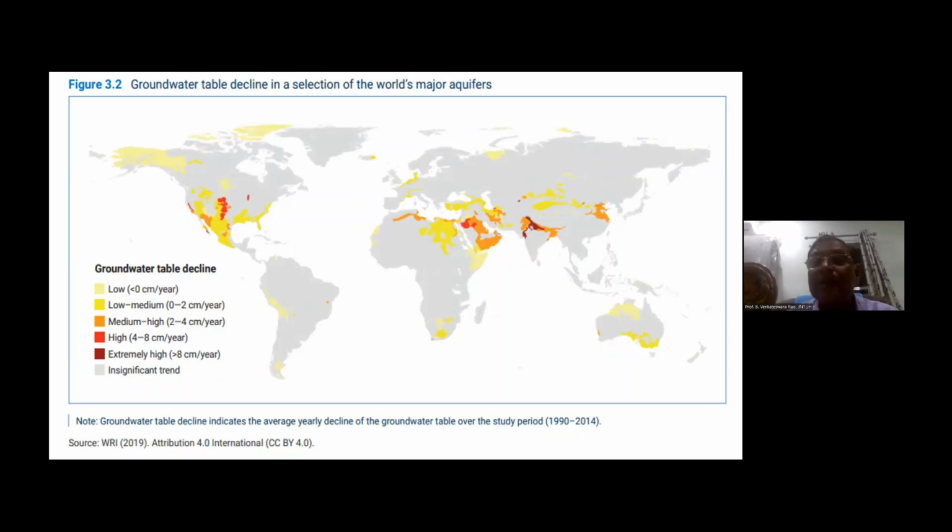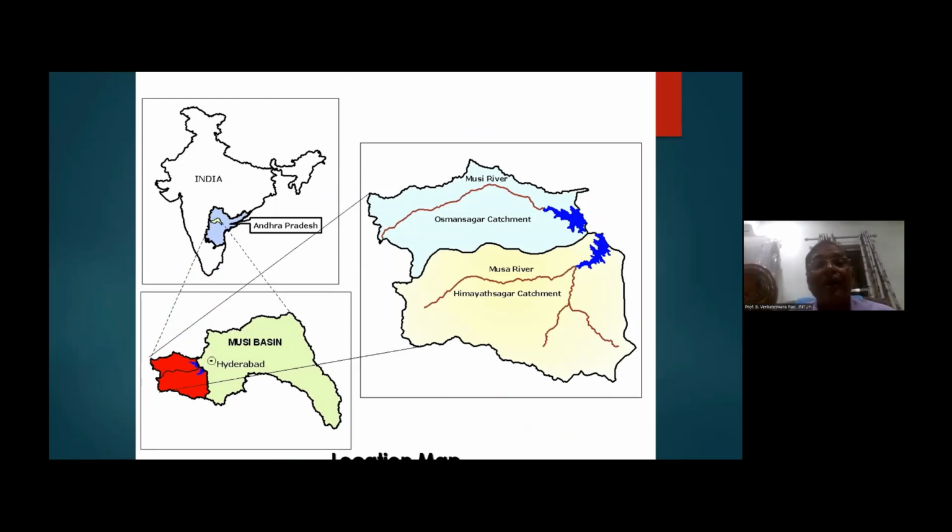One of the densest populations lives in this Indo-Gangetic plain. Let us see now. I am coming to my own study area, where I am residing at Hyderabad, and I have a basin like the Musi Basin. In fact, this is the Musi and its tributary.